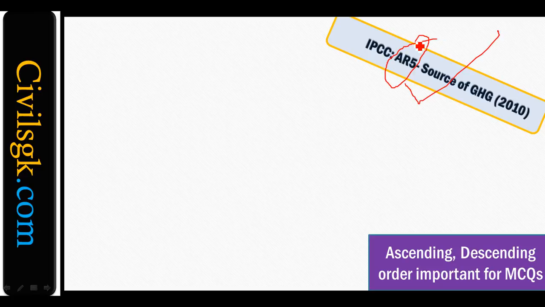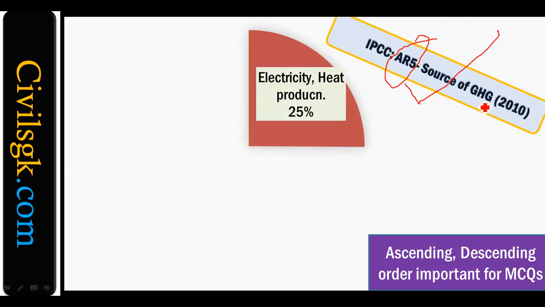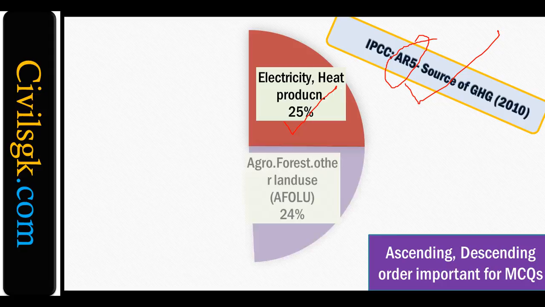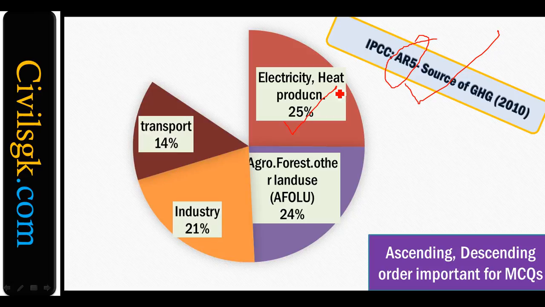It says that the source of greenhouse gas emissions which came in 2010, very, very important. When we do things for our self-satisfaction and at the same time for our development, for our safety, for our happiness, in the process we are getting all these things, we are contributing some massive defect to the environment. So from electricity and heat production, we are contributing 25% greenhouse gases towards the environment. Agriculture and other uses 24, industry 21, transport 14, other energy 10, and buildings 6.